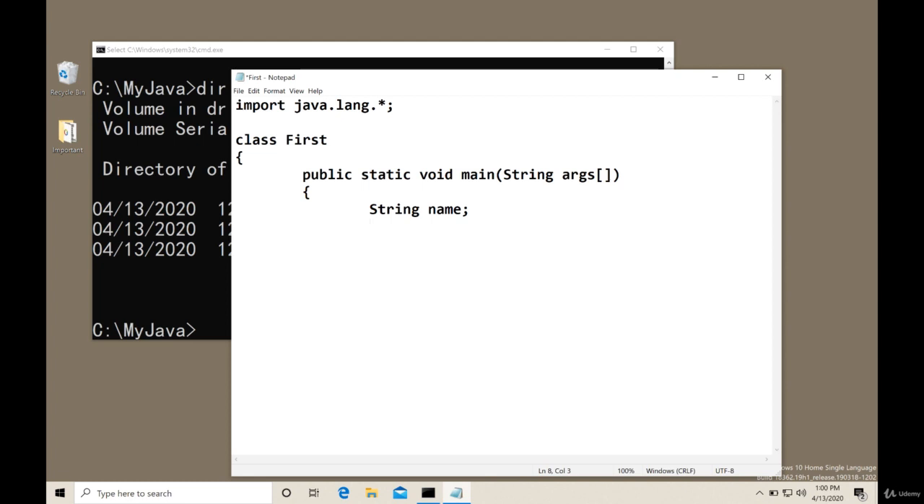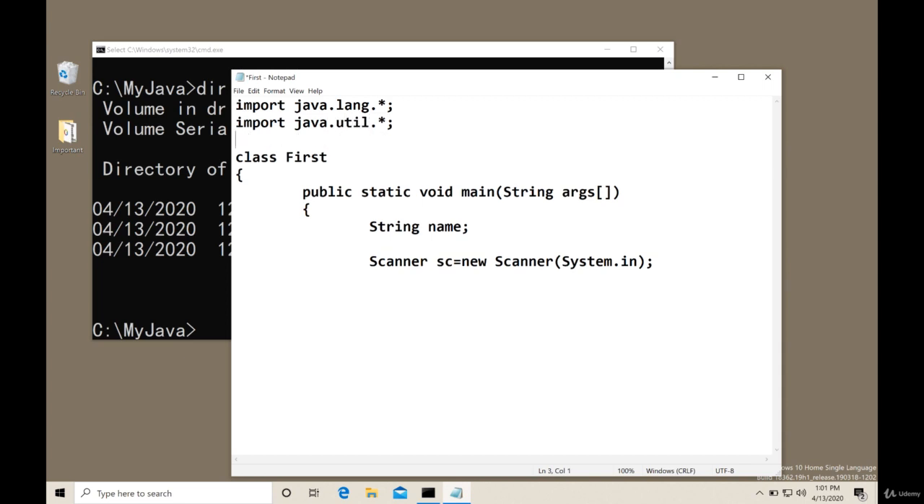Then for reading from the keyboard, I need a scanner. So I will take a variable of type scanner and I will create an object of scanner. And this scanner, I will assign it to system.in, that is a keyboard. So I have two things ready. For using a scanner, I should import java.util.*.